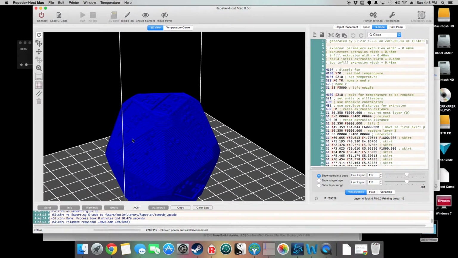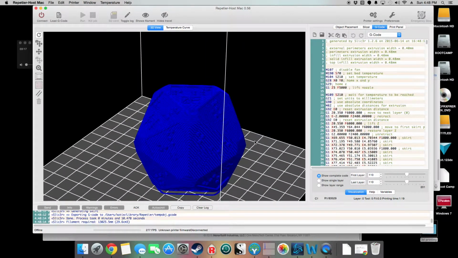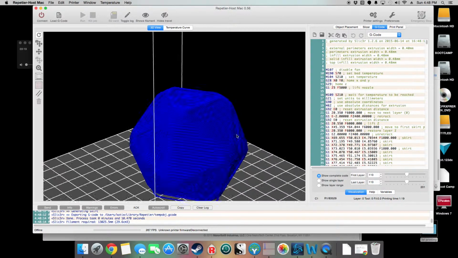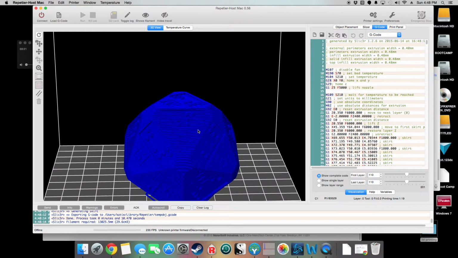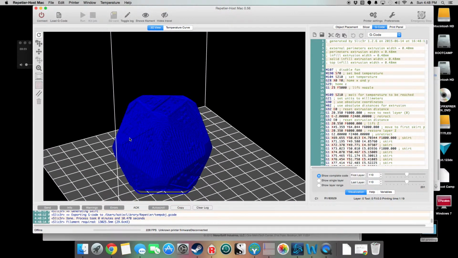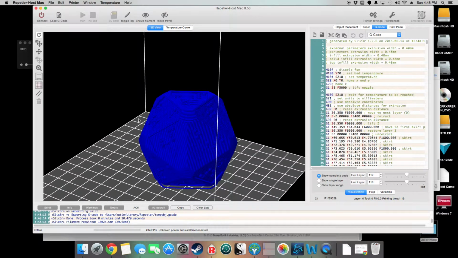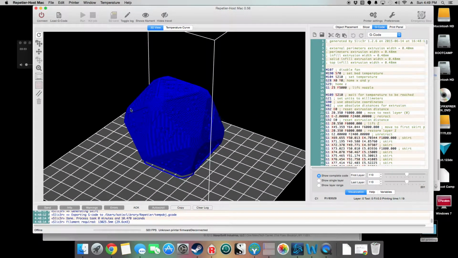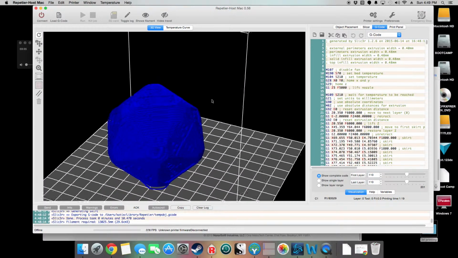Sometimes you'll have models that are incorrect. They have bad geometries, and they'll end up with big holes, missing parts of the model here. And then if you hit print, it's not going to print correctly because it's only doing as it's told, but what it's being told to do is incorrect. So inspecting the G-code here gives you a chance to make sure that that's correct.